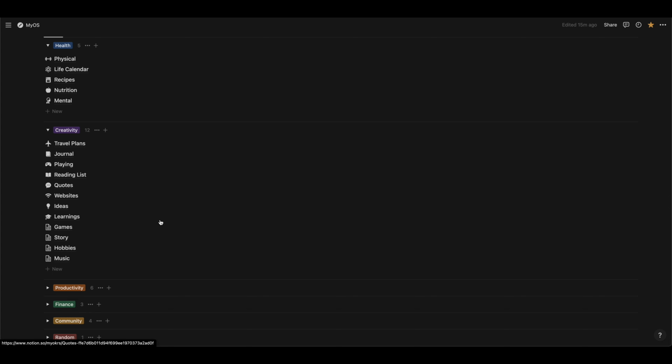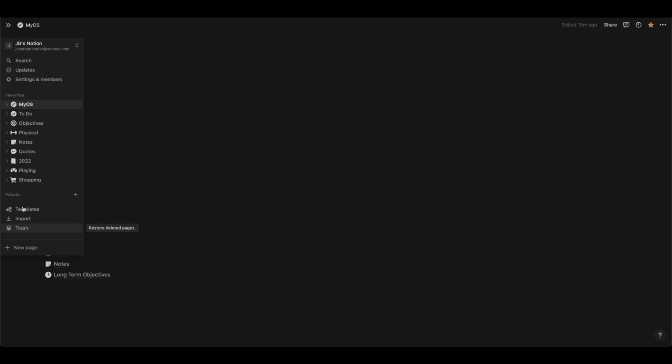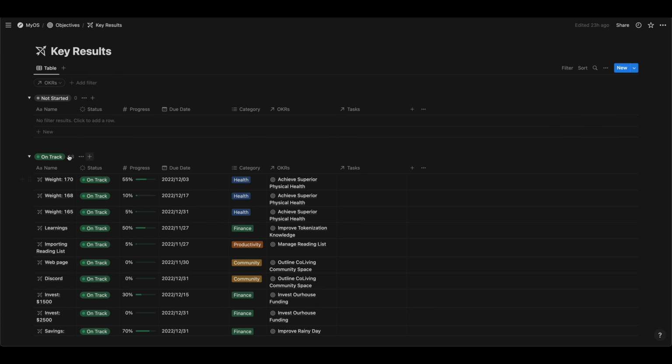And then I'll wrap up here by saying there are, way down here at the bottom, these subpages. And so the way that this structure works, if we look at MyOS, is that you'll notice we've got those views that I talked about, and then sitting under the MyOS top level is our objectives. Within objectives is our OKRs and key results. Key results is, again, just a table of all the key results that we have going on here.